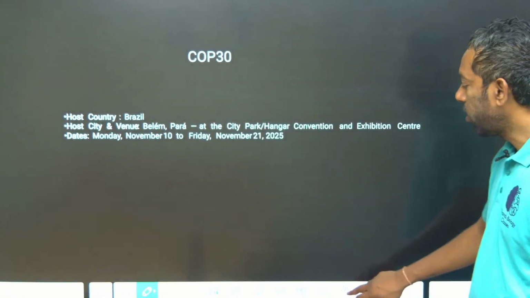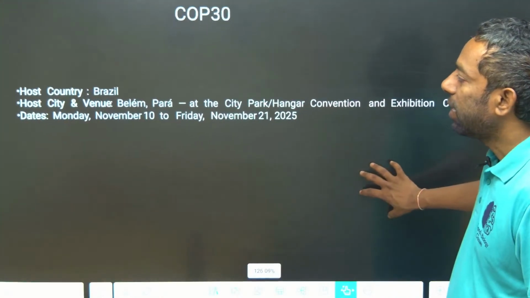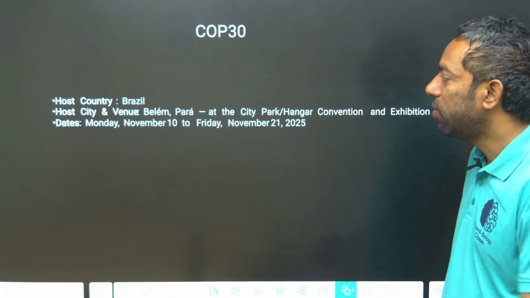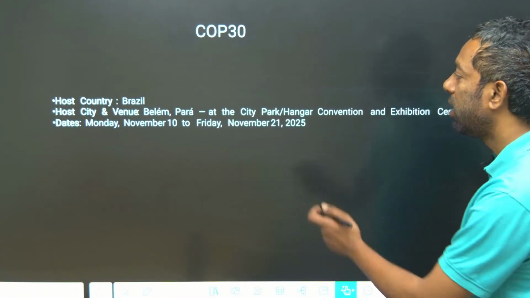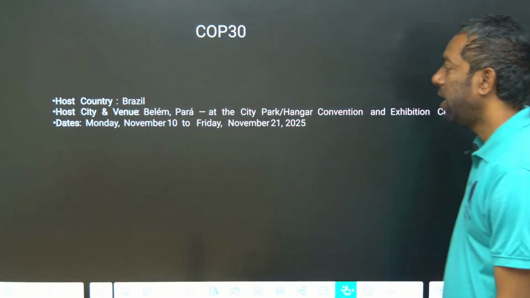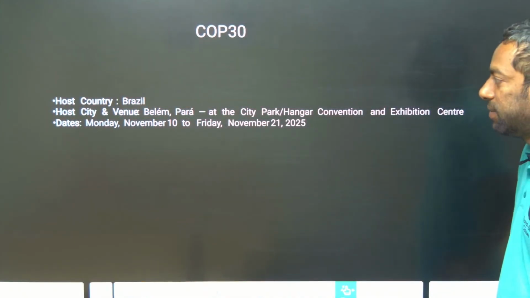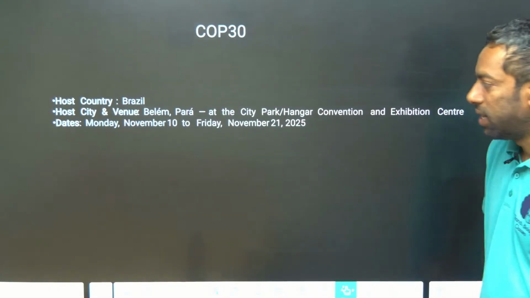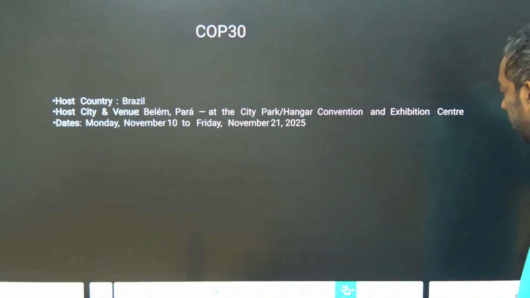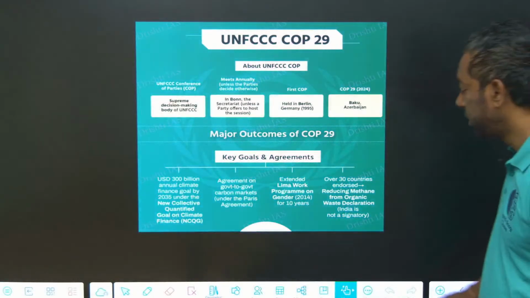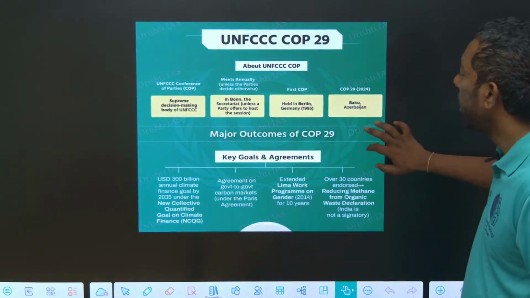Next, about COP30. The host country is Brazil. The venue is Belém, in the state of Pará, at the Convention Exhibition Center, in November 2025. This is all about the UNFCCC and COP29.